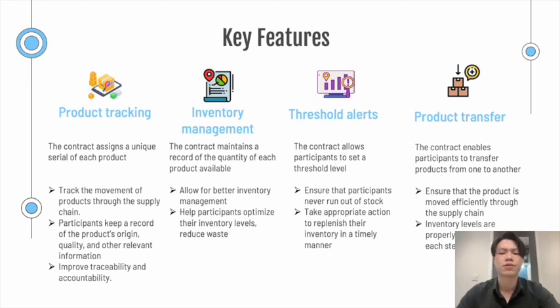And the last one is product transfer. Here, the contract enables participants to transfer products from one participant to another, while keeping track of the inventory levels of each participant. This helps ensure that the product is moved efficiently through the supply chain and that inventory levels are properly maintained at each step.